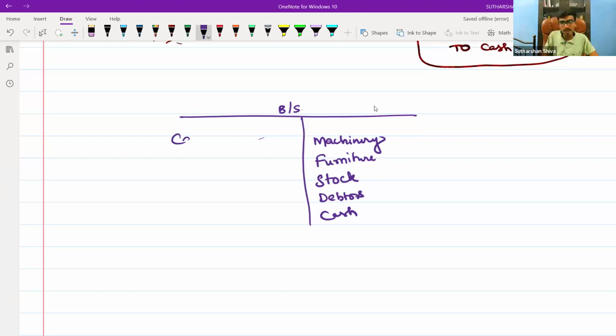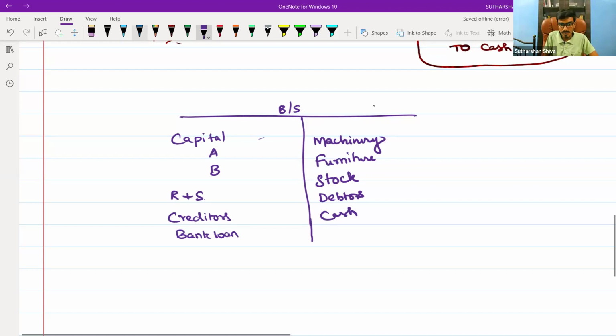Next, here: capital A, B, reserves and surplus, creditors, bank loan. These are the items given in your balance sheet. From your exam point of view, these are the items in your balance sheet.